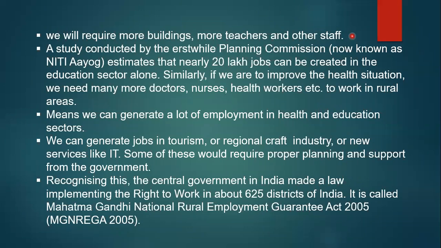They say the student-teacher ratio is also not fulfilled by schools. So in education and health, we can create a number of jobs. For example, the government can set up more and more government schools.